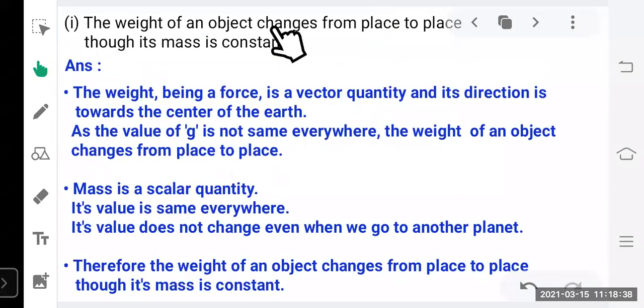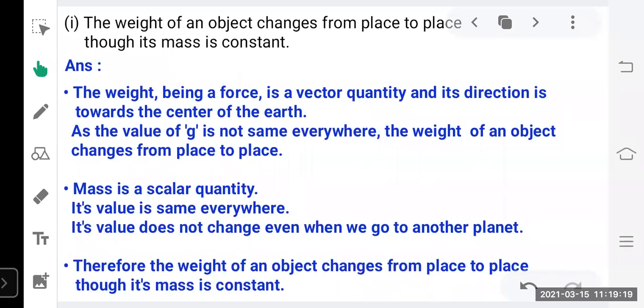The weight of an object changes from place to place, but its mass is constant. Actually, the section of mass and weight for this year is eliminated from your syllabus, but still I am going to explain it. So the weight being a force is a vector quantity and its direction is towards the center of earth. As the value of g is not the same everywhere, the weight of an object changes from place to place. Mass is a scalar quantity. Its value is the same everywhere. Its value does not change even when we go to another planet. Therefore, the weight of an object changes from place to place though its mass is constant.